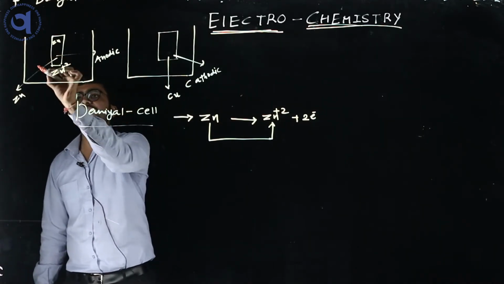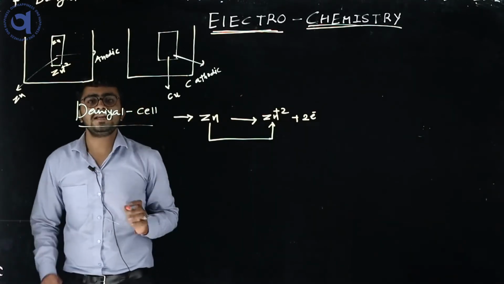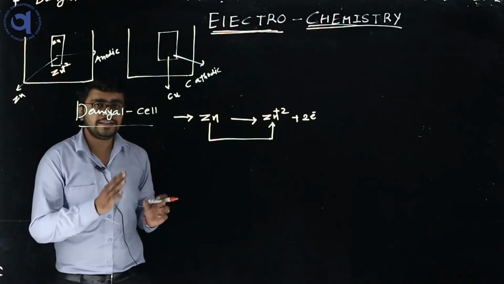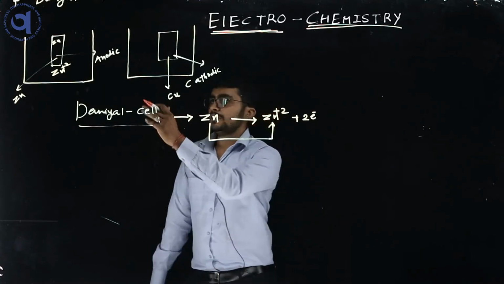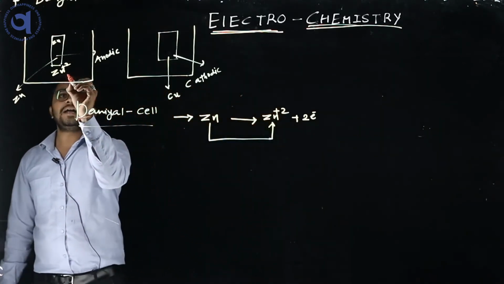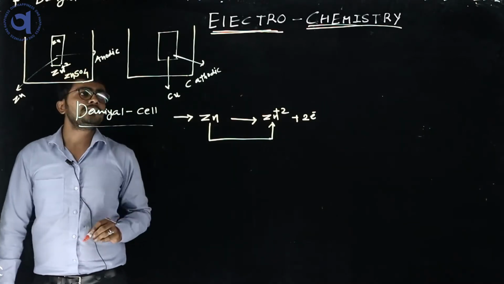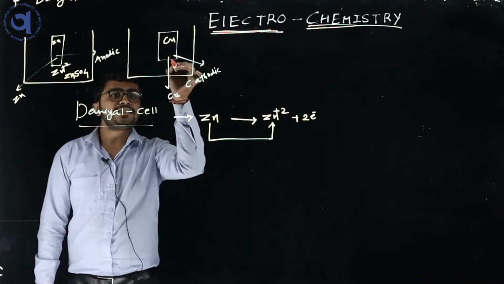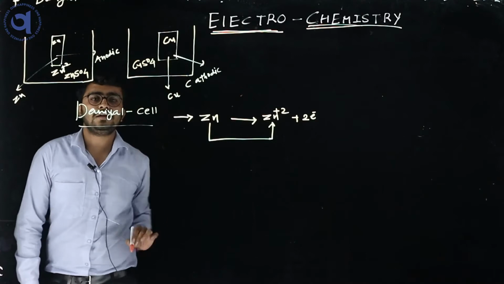But here we use an electrolyte solution, also called an electrolytic solution. What is an electrolytic solution? It is a solution in which ions are released. The zinc metal is in zinc sulfate electrolyte solution, and the copper metal is dipped in copper sulfate electrolytic solution.